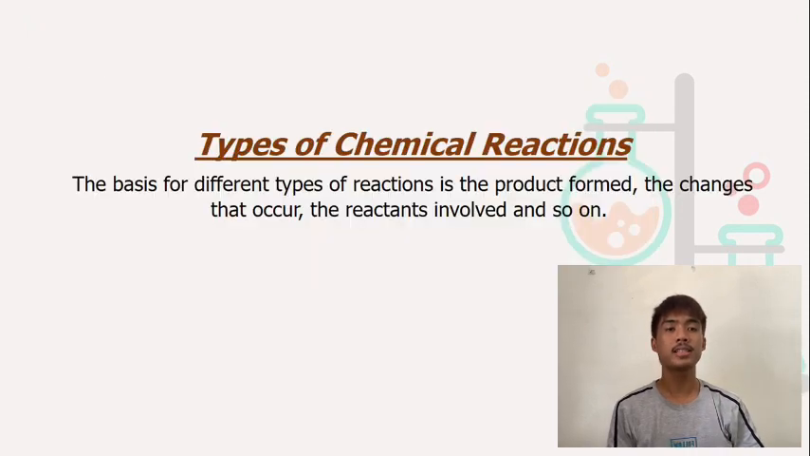Since we have already discussed the basic points regarding chemical reaction, we will now proceed to its types. Types of chemical reactions. The basis for different types of reactions is the product form, the changes that occur, the reactants involved, and so on.